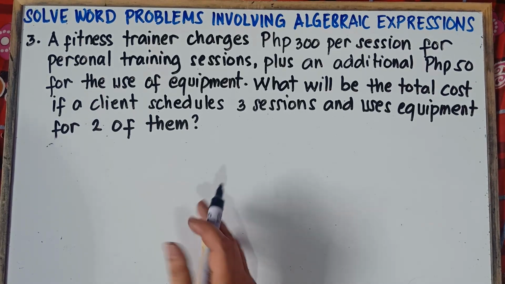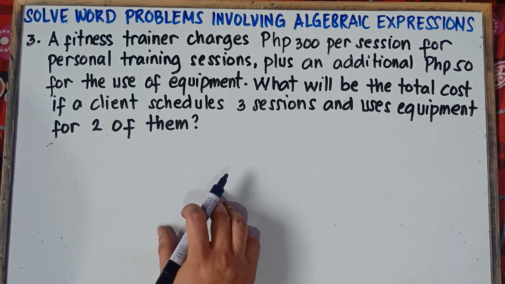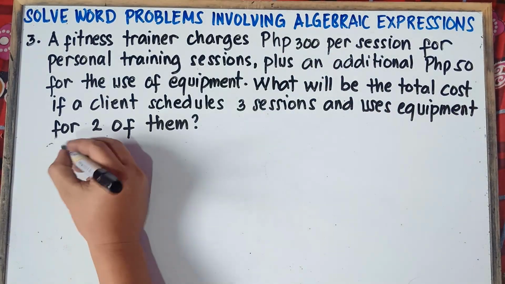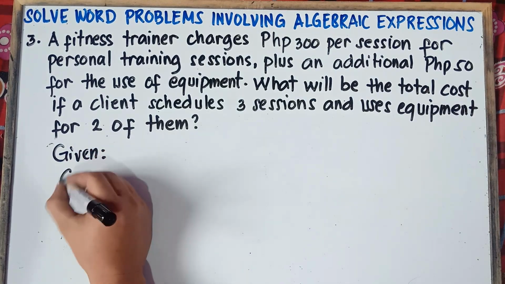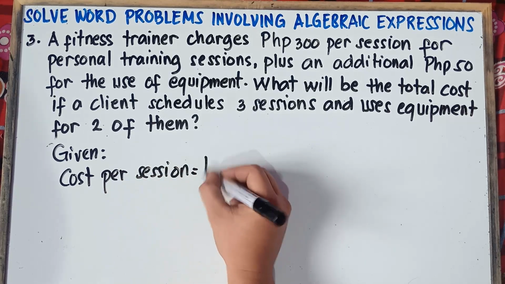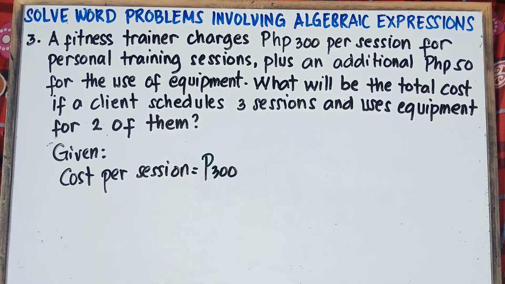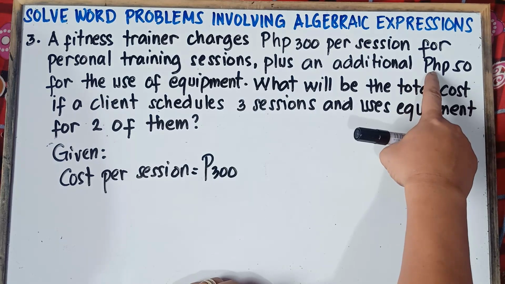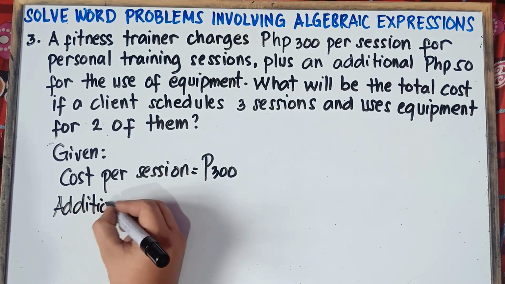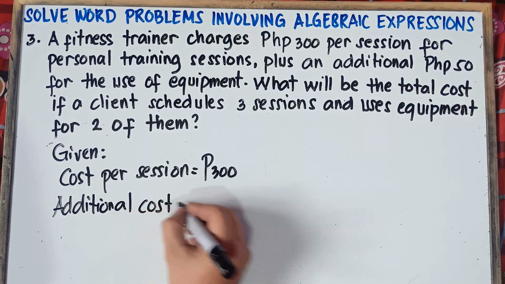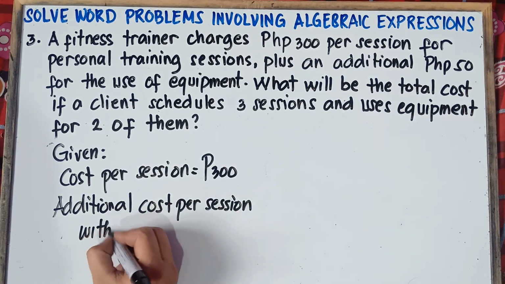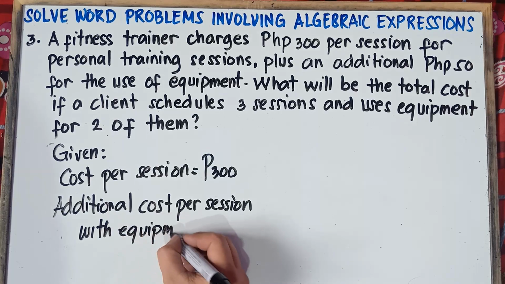Once again, class, first thing to do, you understand the problem. Once you understand the problem, you write down the given. So we have given the cost per session, that would be 300 pesos. And then we also have additional cost for the use of equipment. So additional cost per session with equipment, that would be 50 pesos.